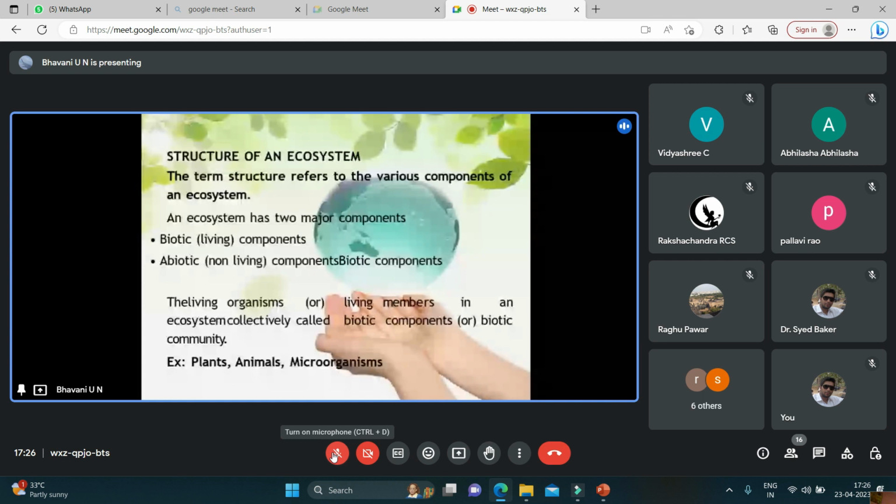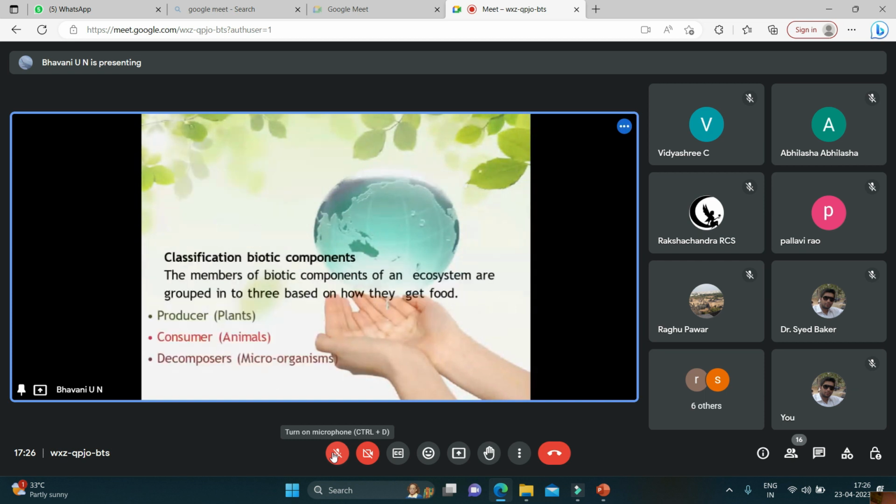Let us know about the structure of an ecosystem. The term structure refers to the various components of an ecosystem. It has two major components, that are biotic components and abiotic components. As we all know, biotic components are the living members in an ecosystem and abiotic components are non-living.